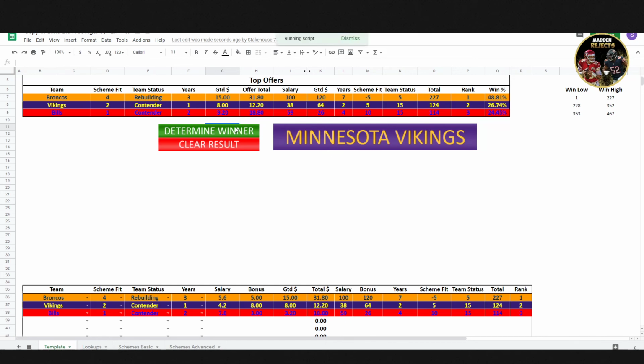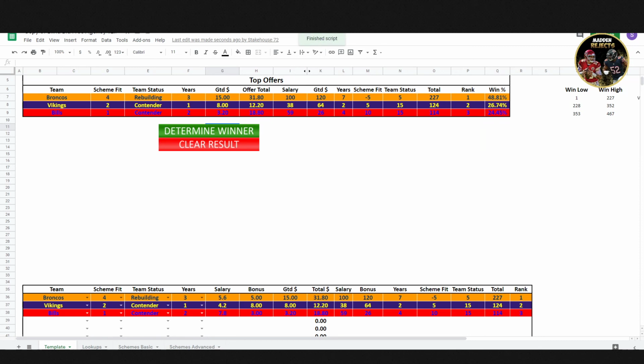Just to prove to you, too, that you can get all the results here. There's the Broncos. We're going to keep running it. Oh, you saw the Bills pop up there. Broncos, Vikings, Vikings, Broncos, Bills, and so on. And so that's how it's going to be. It's going to be completely random, no bias whatsoever.